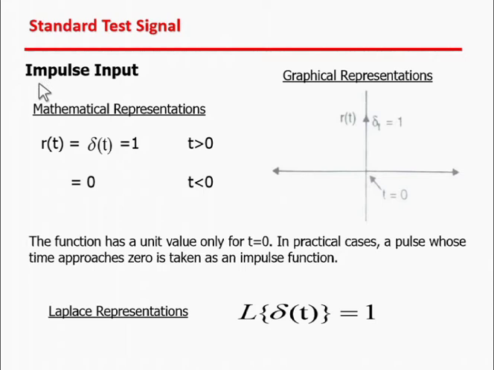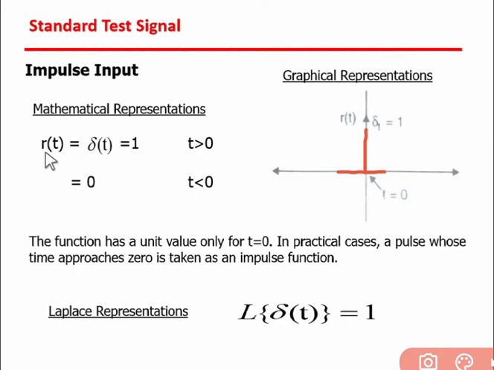Now the next one is the impulse input. Impulse input means it remains only for a unit time. So the unit impulse input is defined as its magnitude is 1 at t equal to 0, and for the remaining time of t its value is 0. This signifies that the input's response is like sudden shocks in a mechanical system.